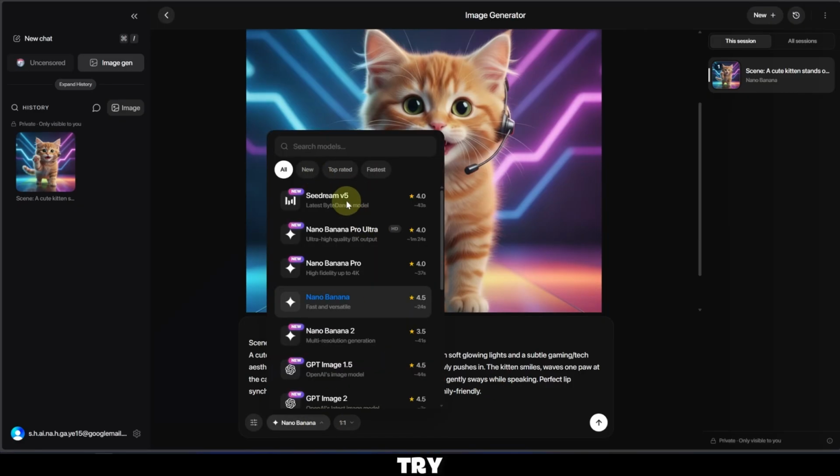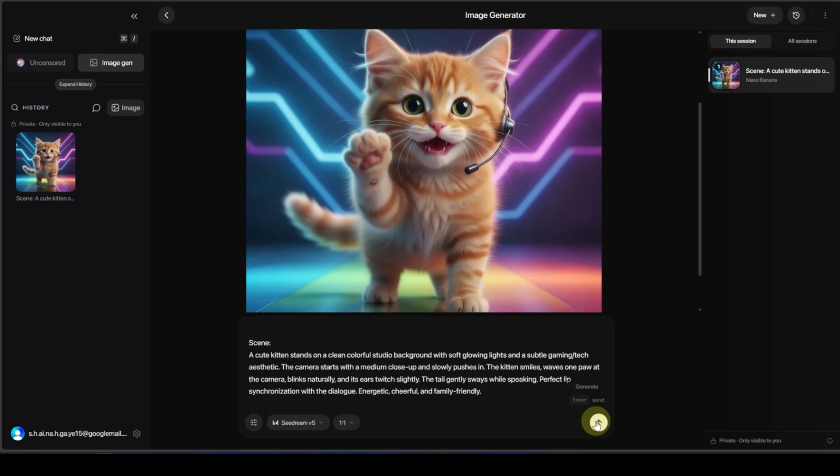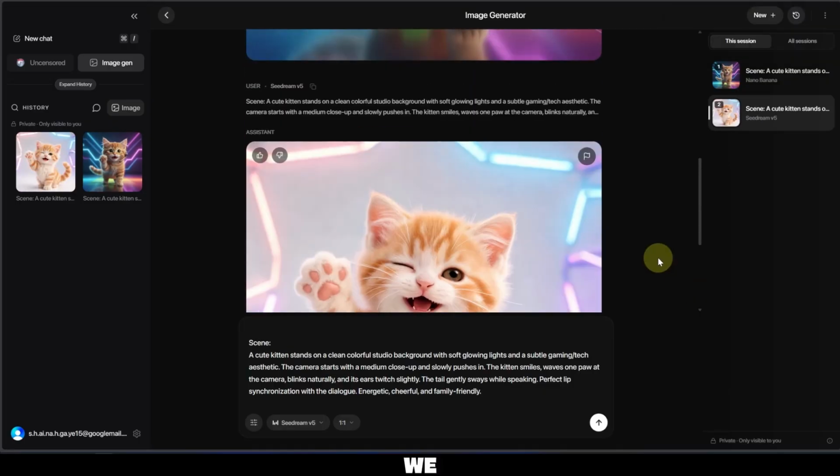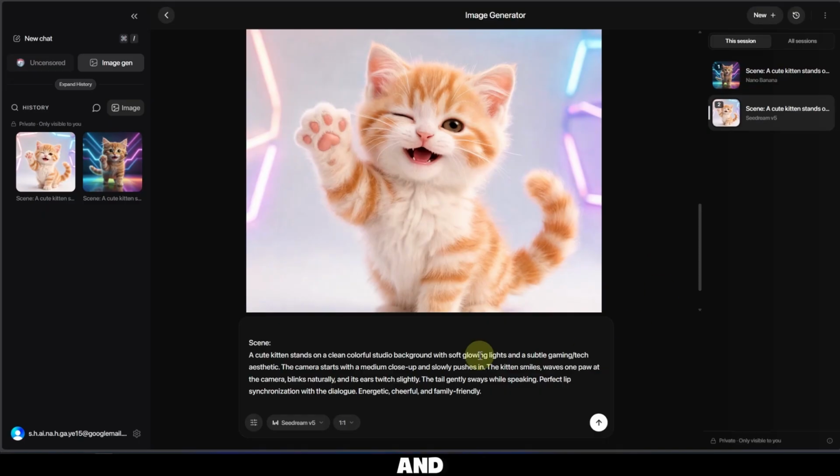Let's try the seed dream. We click on generate. As we can see here, the image was generated and you can keep on generating. There's no limit for that. And when it's finished, you go again and create a new account.